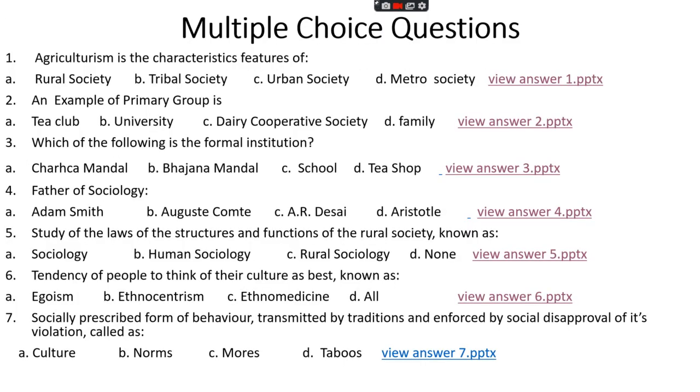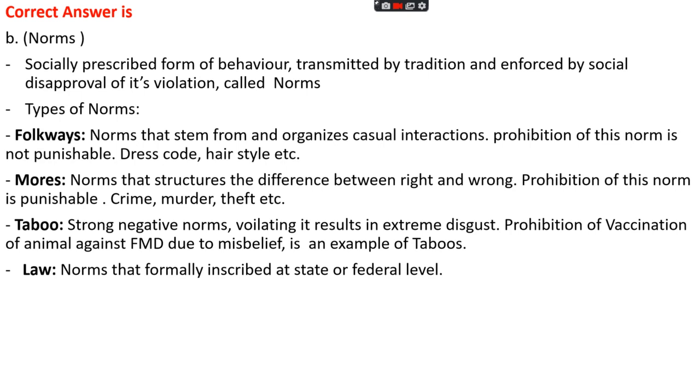Question number 7. A socially prescribed form of behavior which is transmitted by tradition and enforced by social disapproval of its violations is called option A, culture, option B, norms, option C, mores, option D, taboos. The right answer is option B, norms.